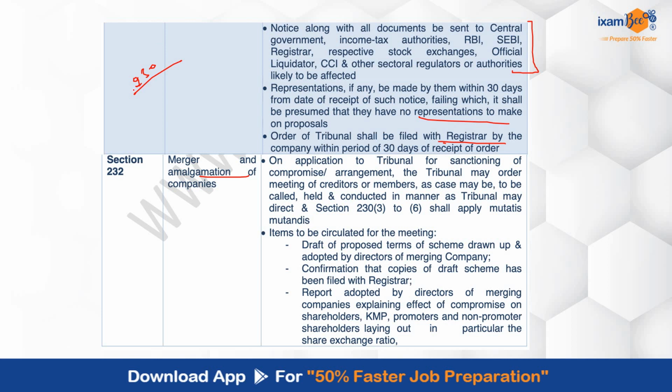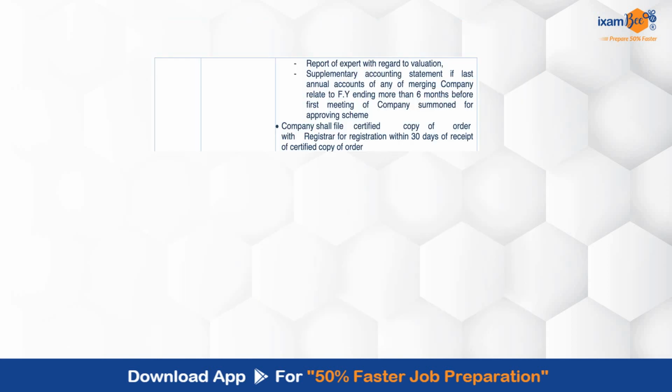So in that case, there are certain things which will be taken care of by the tribunal, and with respect to that, there are certain things which are required to be shared with respect to the meeting, like the draft of the proposed terms of the scheme, confirmation that the copies of the draft scheme have been filed with the registrar, a report adopted by the directors of the merging company explaining the effect of the compromise on shareholders and other parties, and a copy of the expert report with regard to valuation. All these are required to be shared, and the company will be going ahead and furnishing to the registrar a copy of the order within 30 days for registration.